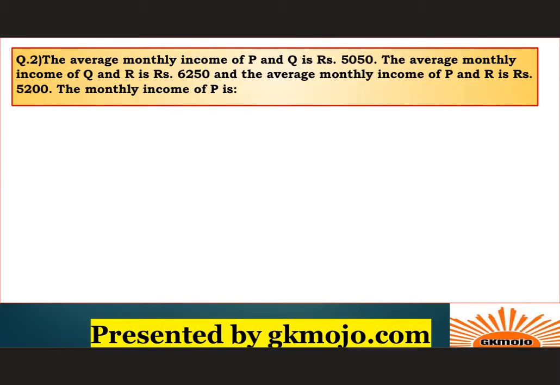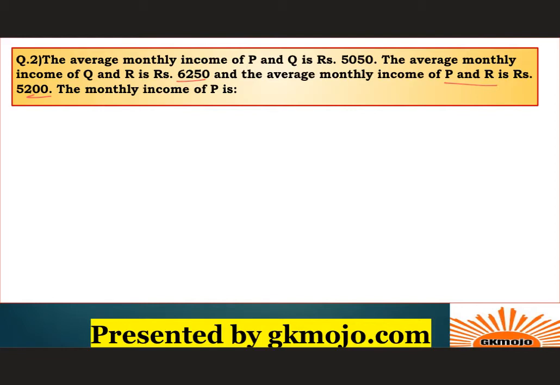Question 2 says the average monthly income of P and Q is rupees 5050. The average monthly income of Q and R is 6250 and the average monthly income of P and R is rupees 5200. So the monthly income of P is, alright, they've given 3 different combinations and asked you for the monthly income of P. Can you find it? Yes, we can find it by solving them simultaneously.